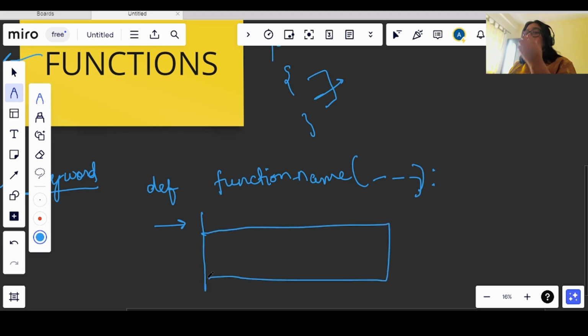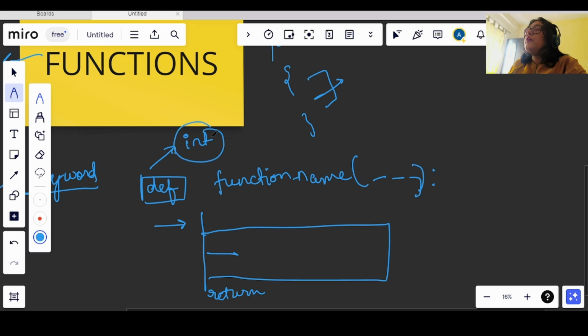So now we can return a value also from our function. In other languages, we used to give int or any other return type if we wanted to return a value, and if we didn't want to return any value then we used to write void, right?